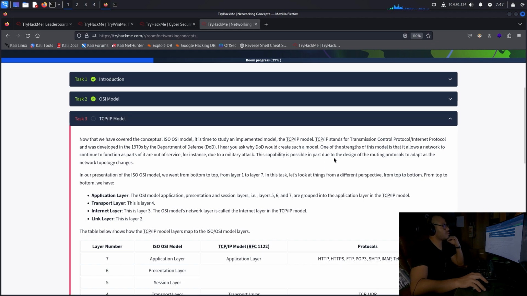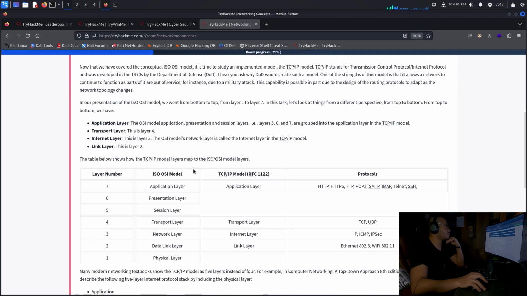For instance, due to a military attack. This capability is possible in part due to the design of the routing protocols to adapt as the network topology changes. In our presentation of the ISO OSI model, we went from bottom to top, from layer 1 to layer 7. In this task, let's look at things from a different perspective, from top to bottom.